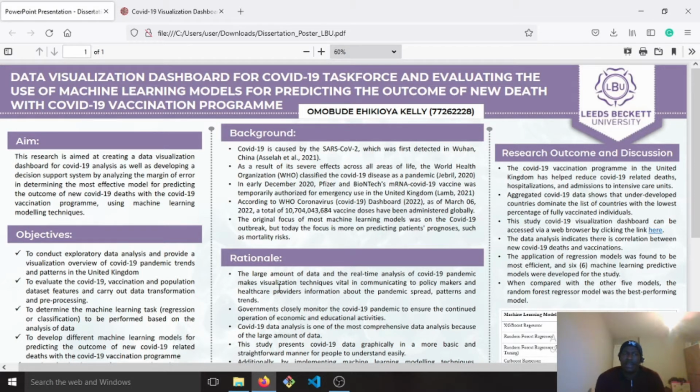My topic is a data visualization dashboard for the COVID-19 task force, and evaluating the use of machine learning models for predicting the outcome of new deaths with COVID-19 vaccination programs. The aim of this research is to create a data visualization dashboard for COVID-19 analysis that is simple to use and simple to understand, as well as developing a decision support system that analyzes the margin of error in determining the most effective machine learning model for predicting the outcome of new deaths in relation to vaccination programs.